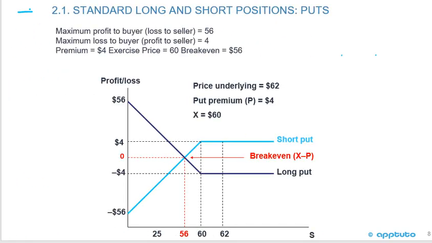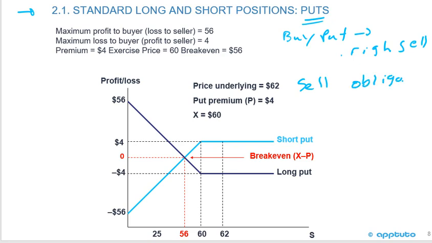Now we're going to look at the standard long and short positions, but we're going to look at the puts. Remember, if I buy a put, I have the right but not the obligation to sell the stock. I have the right to sell. And if I sell the put, I have the obligation to buy the stock. In this case, we're looking at the price of the underlying being 62, the put premium is $4, and the exercise price is 60.